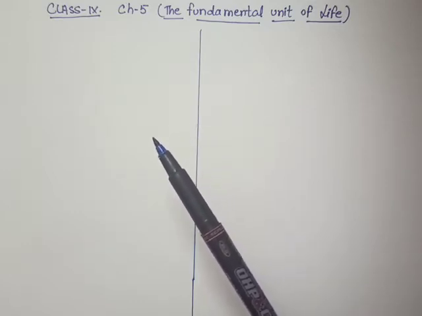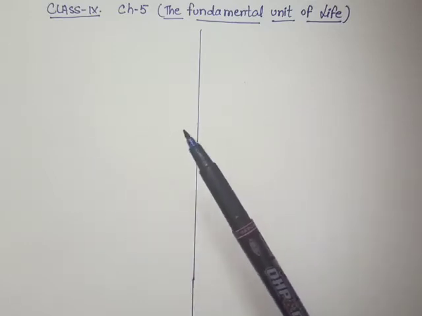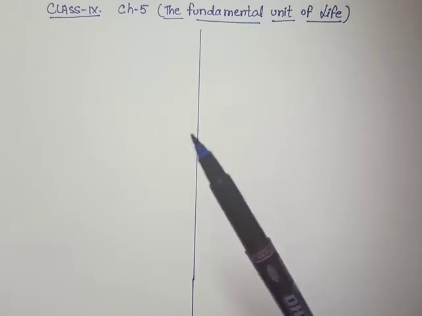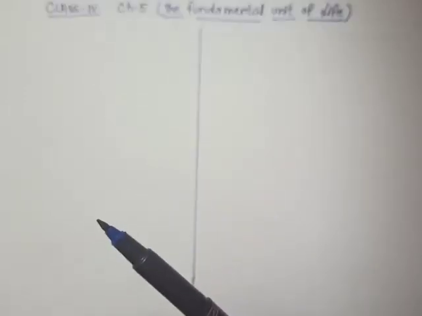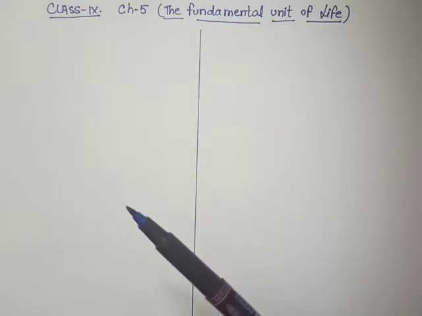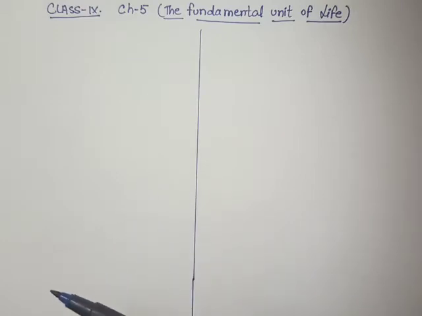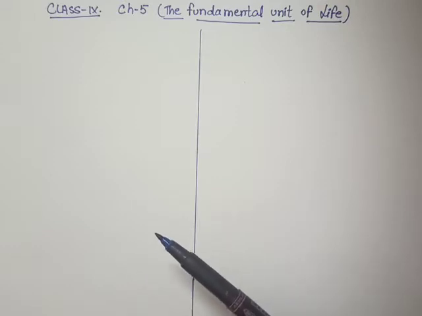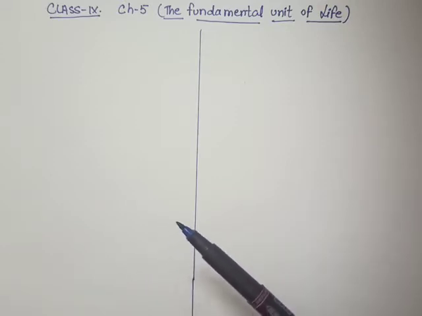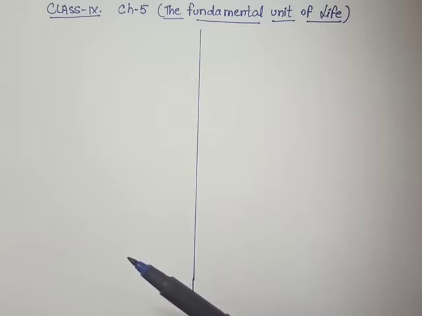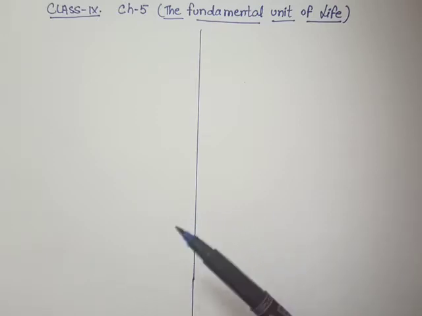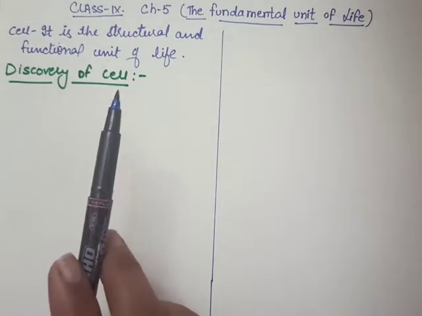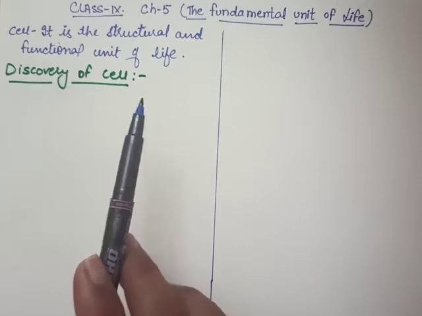We have studied in 8th standard that the basis of all living beings is the cell, the smallest structure of the living being. Just as matter is made up of particles, living beings are made up of small structures that are called cells. So what is a cell? Cell is the structural and functional unit of life.